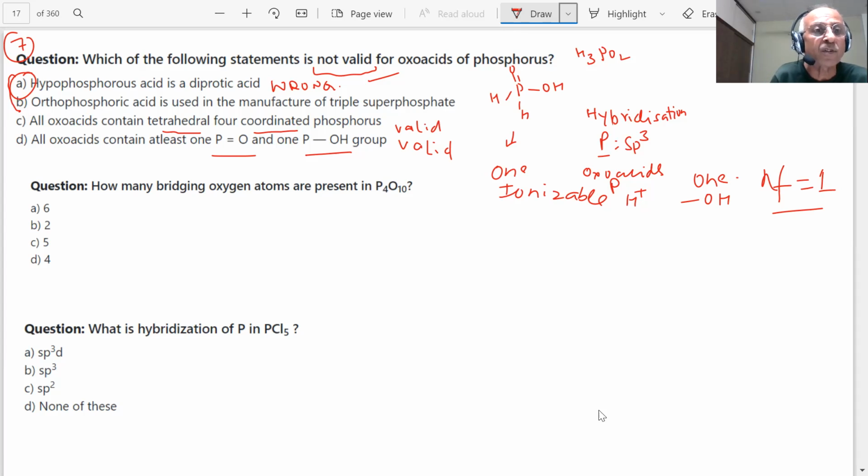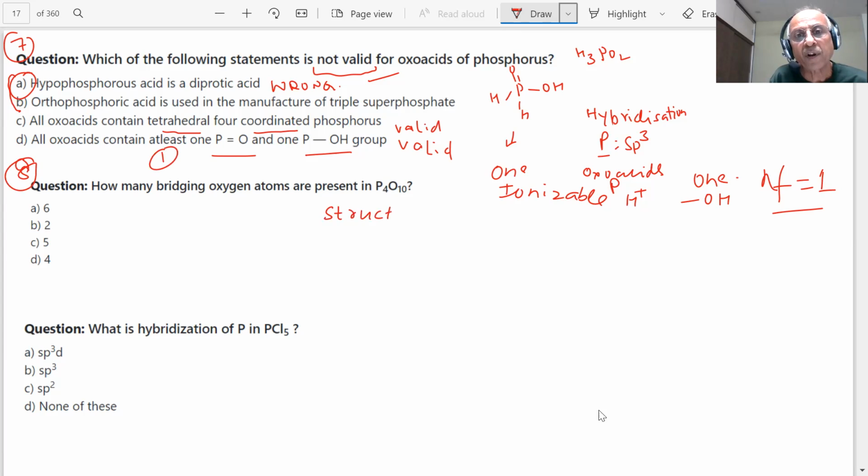Okay, next question is coming, student, on the screen. How many bridging oxygen atoms are present in P4O10? That means, student, P4O10 structure is important.